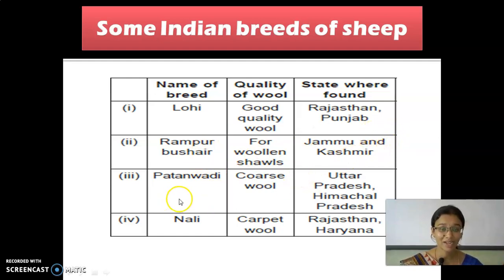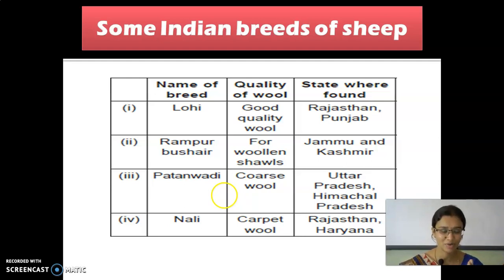So the next one is Patanwadi. They have coarse wool, that is rough wool. They are present in Uttar Pradesh and Himachal Pradesh. And the next one is Nali. What is the next type of breed? Nali. The quality of wool which we get is carpet wool, that is used to make carpets. So they are found in Rajasthan and Haryana.